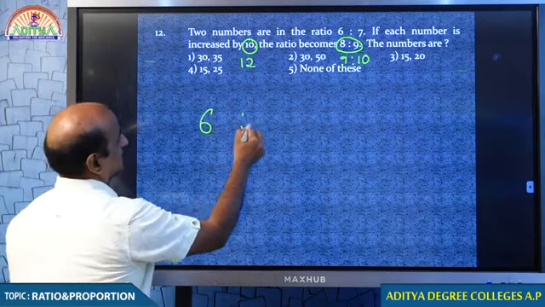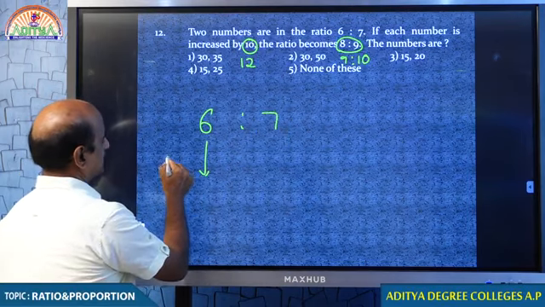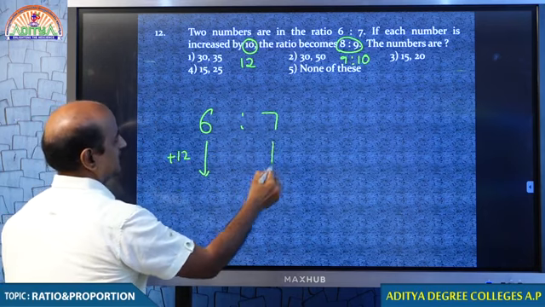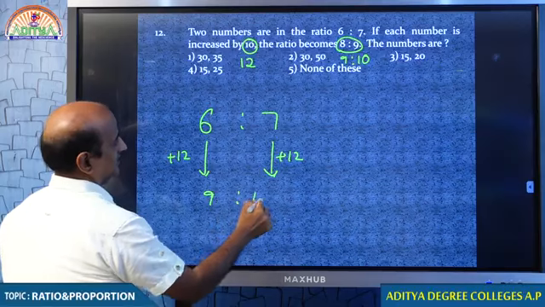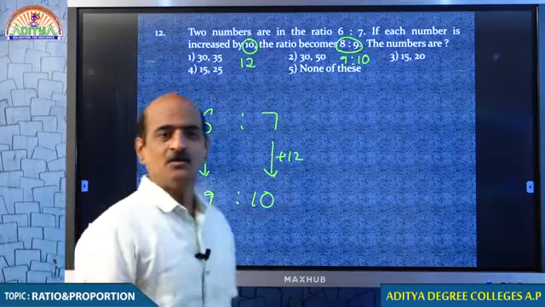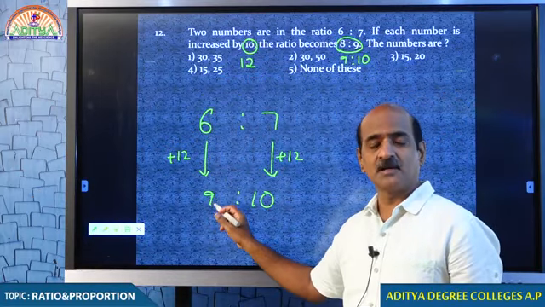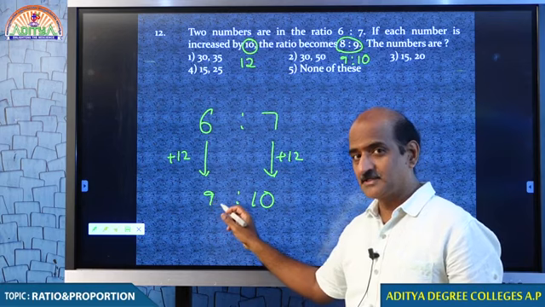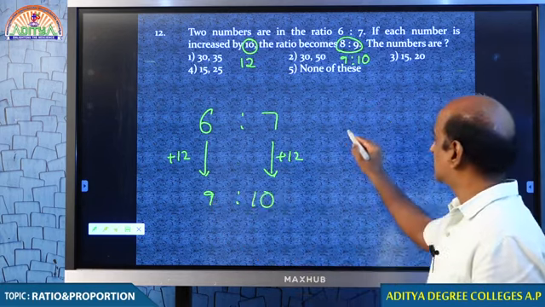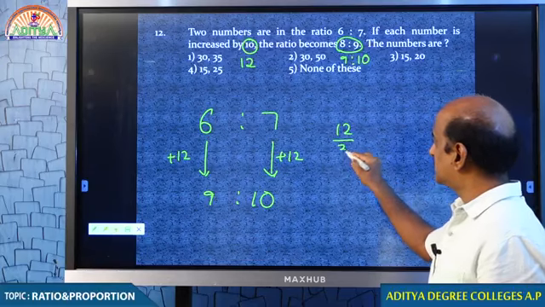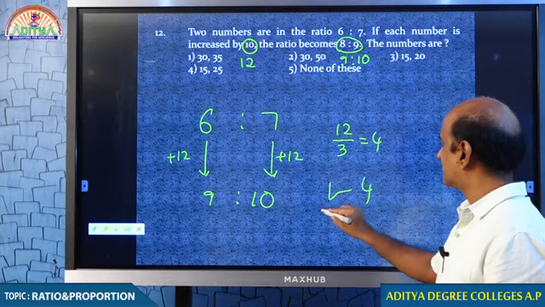The numbers are in the ratio 6 is to 7. If each number is increased by 12, the ratio will be 9 is to 10. The first number, which was 6 parts, becomes 9 parts. How many parts does it improve? 3 parts. The second number also improved by 3 parts by adding 12. Therefore, 12 is helping you to improve 3 parts, which means every one part is 4.